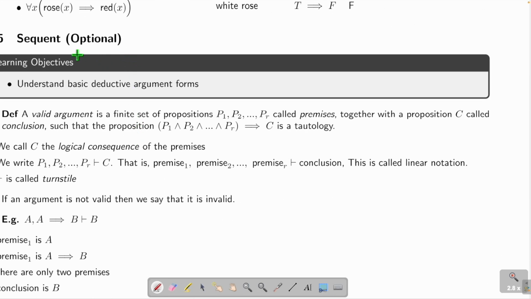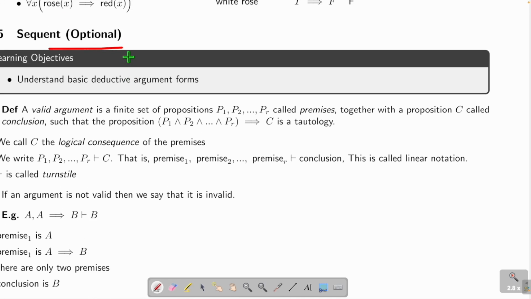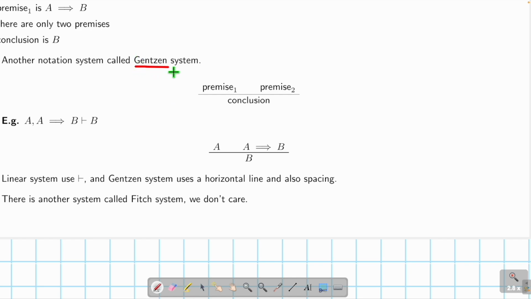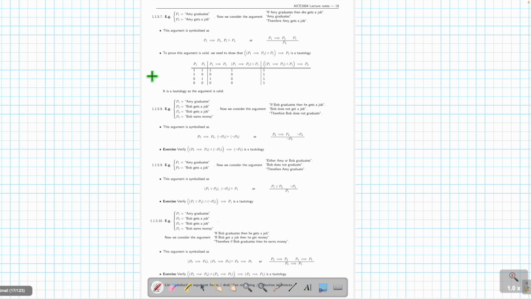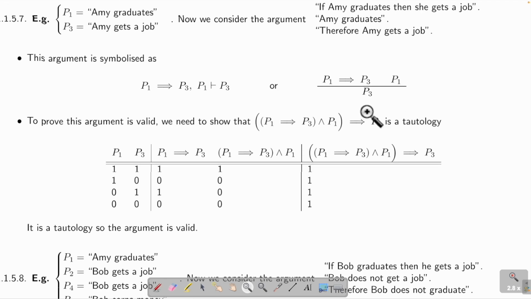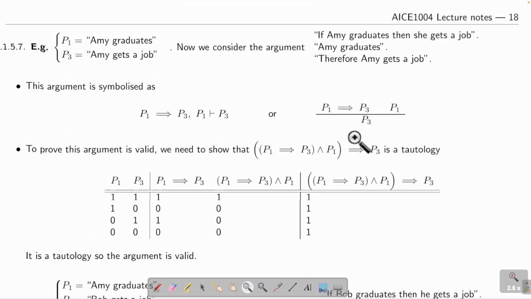And the next part is optional. But I mention this because this is useful. What the heck is a sequent? It's basically a bunch of Latin. Yes. So basically, it's how do you prove things? Very simple. Somebody, this guy, makes something that looks like this. Basically it says that if premise 1 is true and if premise 2 is true, you get the conclusion. And this is his system. I don't like his system. I like my system. My system is this. So these three things are the same thing. What he writes is that if P1 implies P3 is true, and now we see P1, then of course we will have P3. This is the first way to write it.